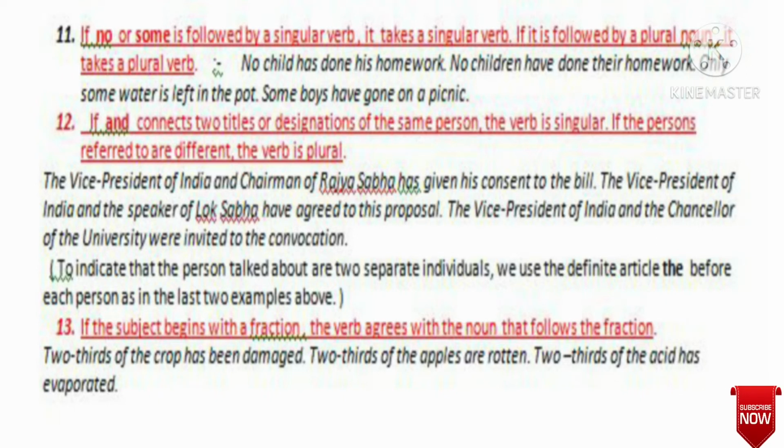For example, no child has done his homework. Here mark the use of no, and there is child just after no. Child is singular, so I used has. Has is singular. And likewise, no children have done their homework. Here children is plural, so I used have.